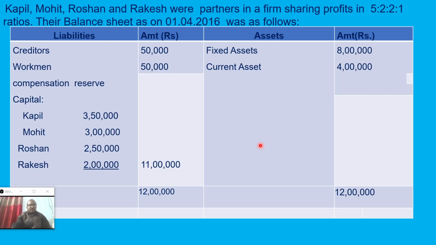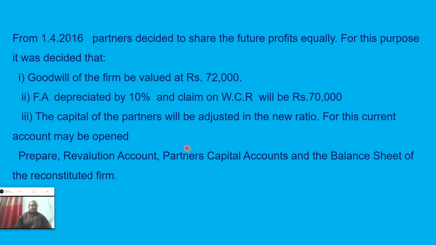Now let's see the additional information. From 1st April 2016, partners decided to share the future profit equally. That is, they want to change the profit sharing ratio to 1:1:1:1. And to change this ratio, it was decided that goodwill of the firm be valued at rupees 72,000. This is the entire firm's goodwill, and we already know how we have to deal with it, that is, from gaining partner to sacrificing partner.